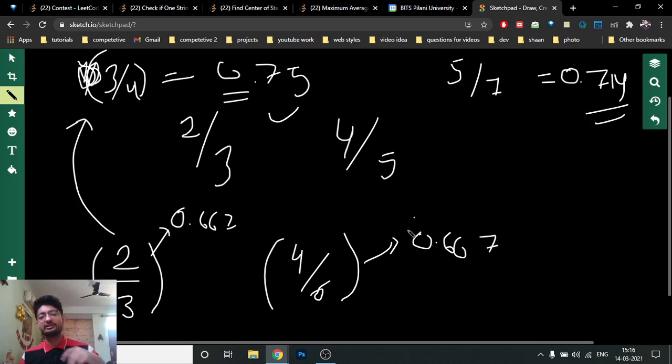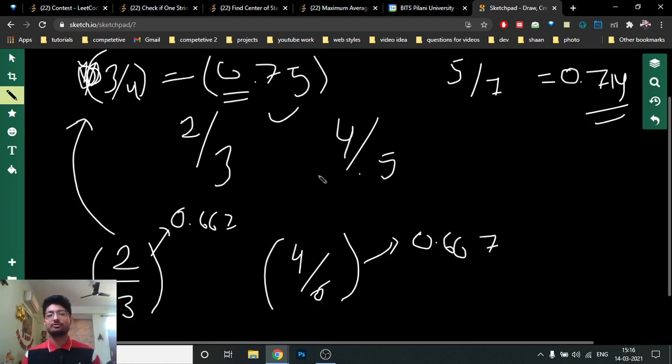I hope you get the point. So you have to think that I should insert 1 in the ratio which gives us a better answer in the end, which means I should increment the ratio whose value increases by the larger amount. So how can you do that?